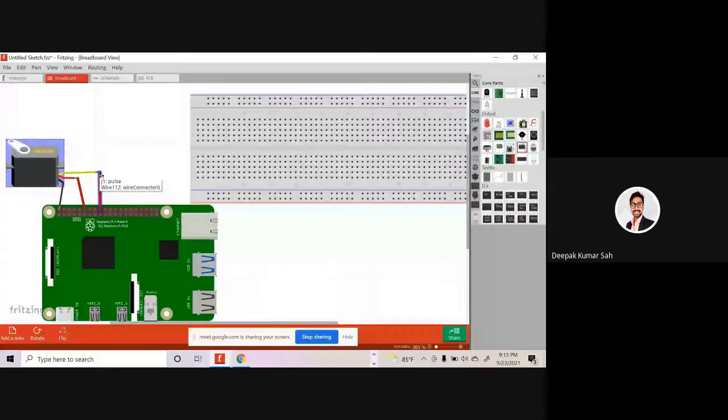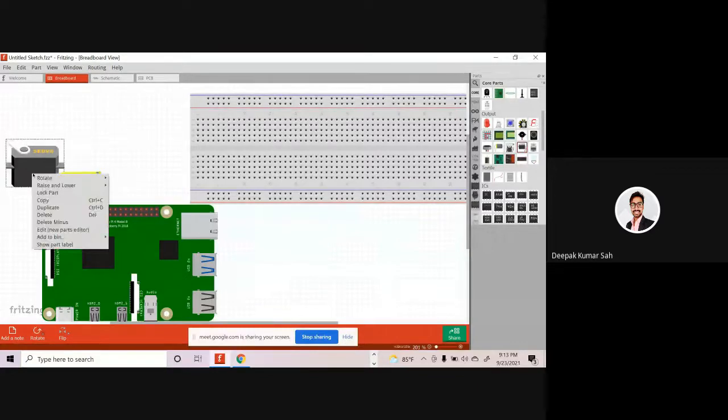Suppose again you have to change the color of this wire, then you can change it from here, okay? So this is the small circuit diagram for the servo motor. In this way we can connect any other stuff like an LED. Let me connect an LED for you.